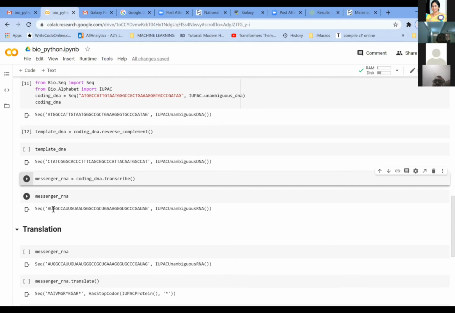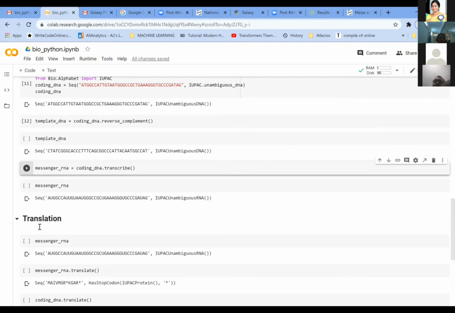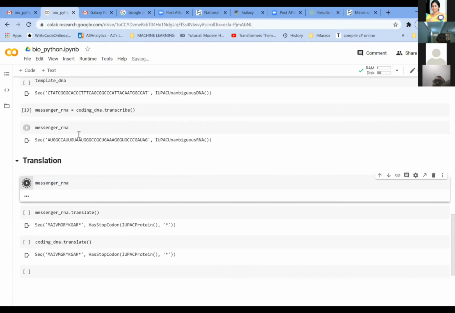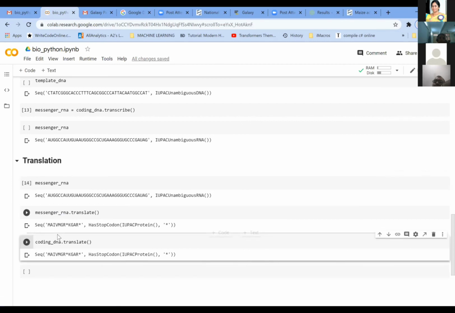Now, from this transcribed mRNA sequence, you want to get the amino acid sequence, so you need to do the translation. For translation, again you take the mRNA sequence, messenger_RNA. It will take the input from the previous step, and again you give a command saying messenger_RNA.translate with this bracket. The bracket indicates that it is going to take this sequence and do the translation. And then you will get this sequence of the amino acids. It has stopped here because there are some stop codons.